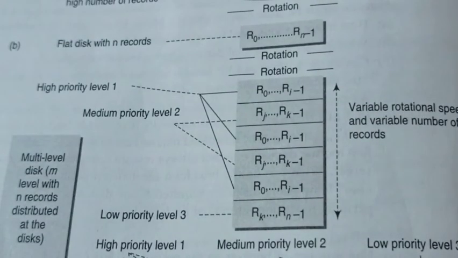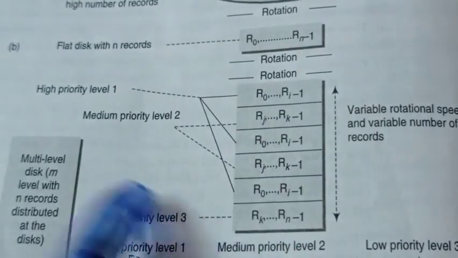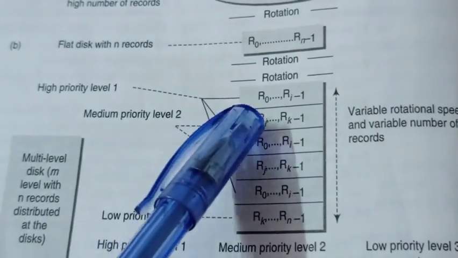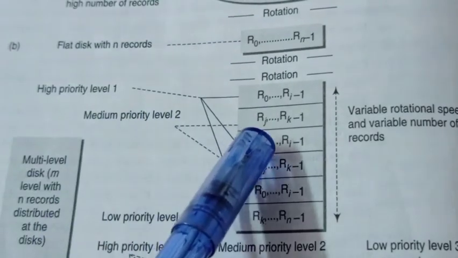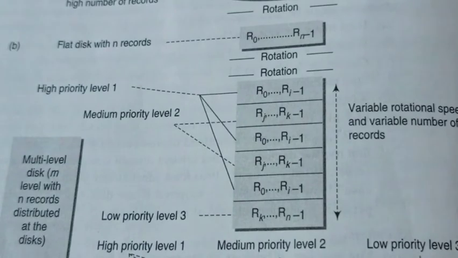Another variation of the multi-disk model is this figure. Here you can see a number of disks. The first disk contains records from R0 to Ri-1. The second disk contains records from Rj to Rk-1. The third disk contains R0 to Ri-1.